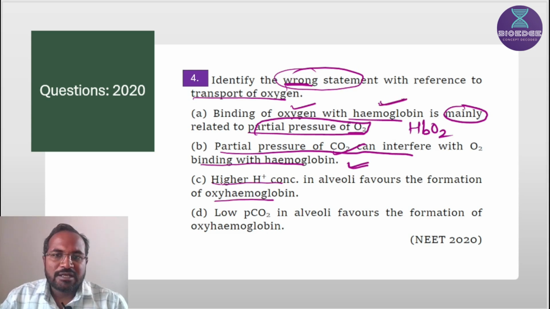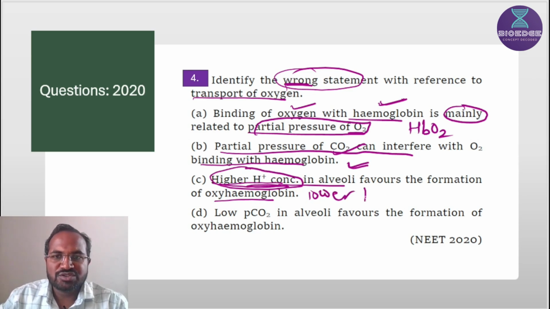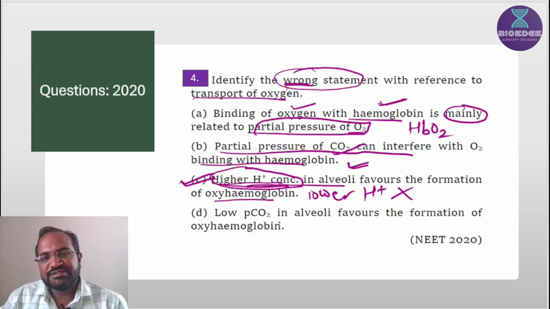Then next one, higher H plus ion concentration in alveoli favors the formation of oxyhemoglobin. No, lower H plus ion concentration, not a higher concentration of H plus ions. Lower concentration of H plus ions favors the formation of oxyhemoglobin. That's why this statement is wrong. So the correct option is the C option.